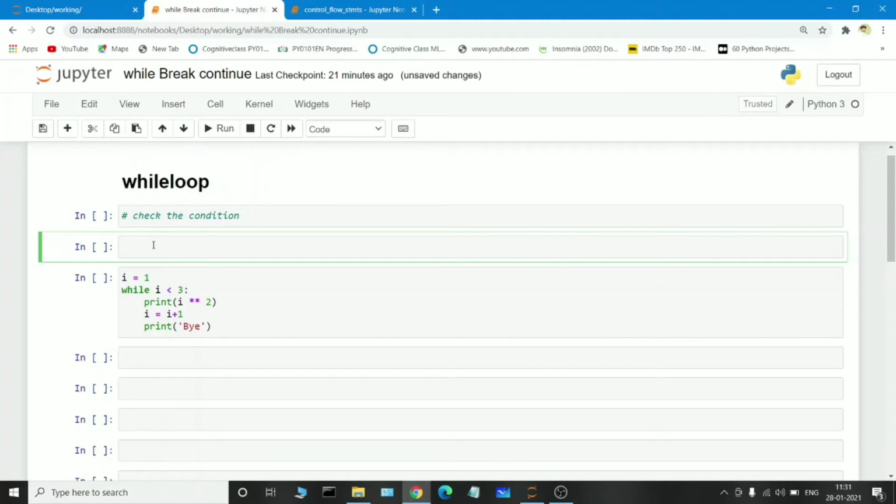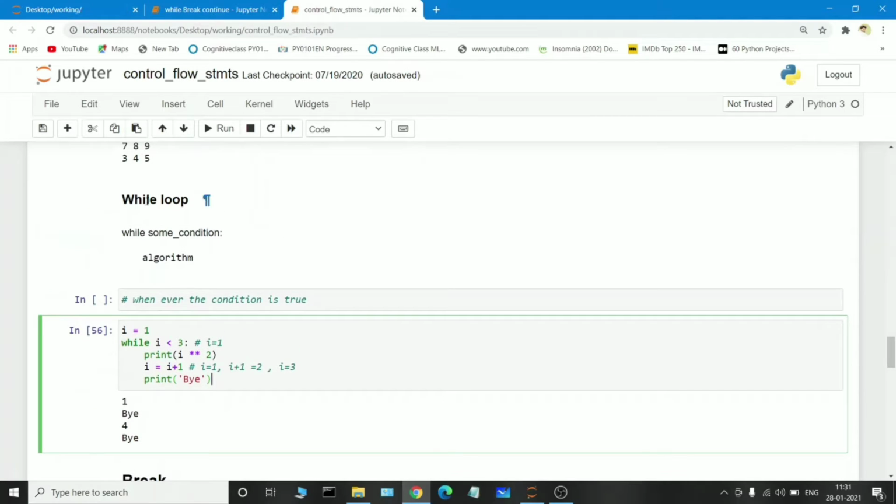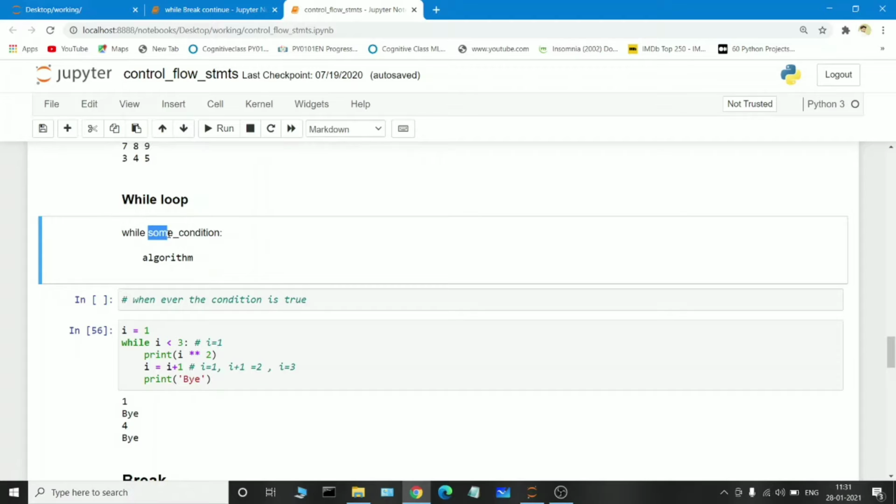Whenever the condition is true, then only the logic we have written inside the while loop will be executed. For example, see the writing process of a while loop. Here we use the while keyword, and here we write some condition for the while loop, and here we write the print statement or some logic inside the while loop. Whenever this particular condition is true, only in such a situation will it enter the while loop and execute the logic we have passed inside it.